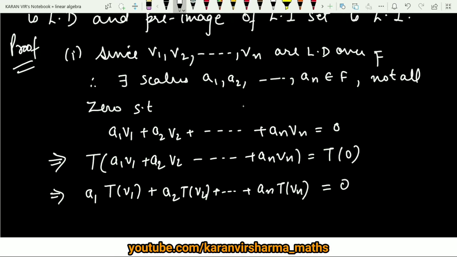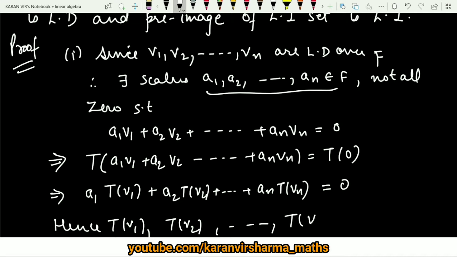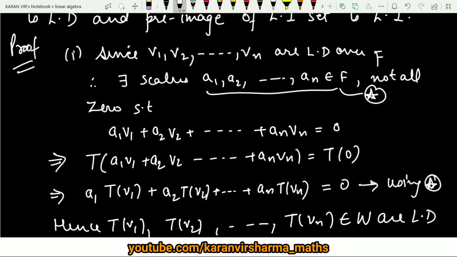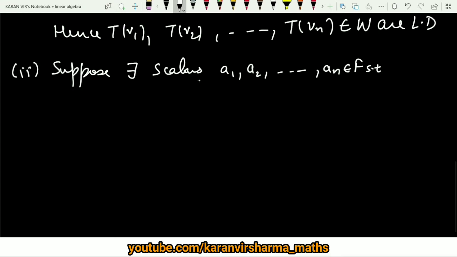So this linear combination is 0 for a1, a2 so on to an not all 0, which was the condition I assumed above. Hence T of v1, T of v2 and so on to T of vn, which obviously come from W, are linearly dependent using this star, and hence the result for the first part.